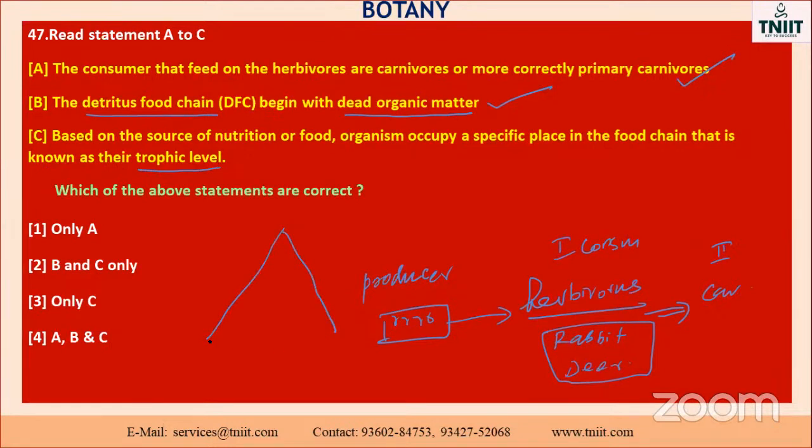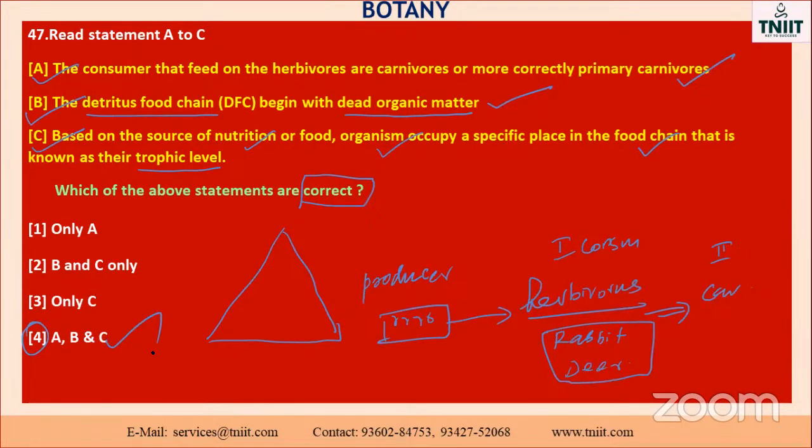For example, grassland, desert land, forest, rainforest, aquatic, all have their own specific nutrition and food chain. So here they asked which statement is correct. A is correct, B is correct, C is correct. So the option is the fourth one.